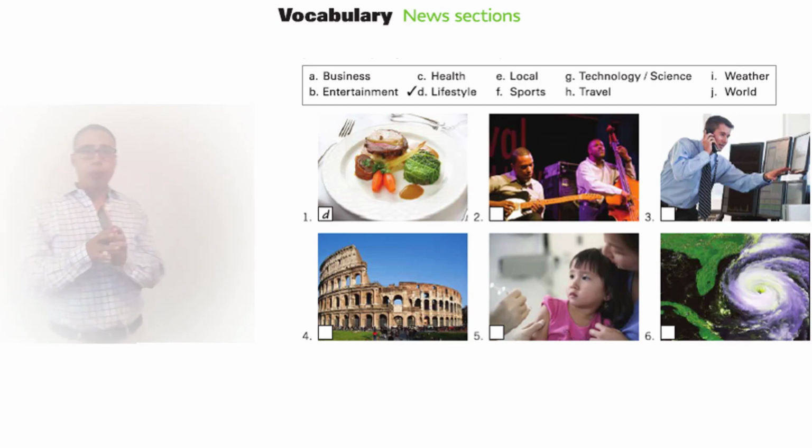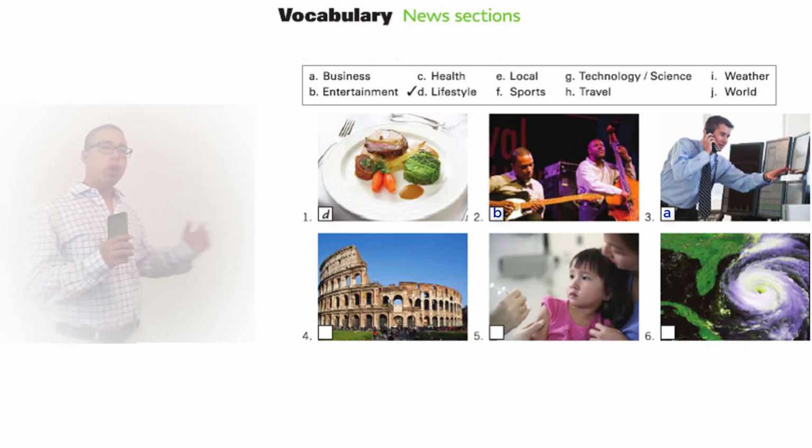Okay, so number 2, we see 2 musicians with instruments. Now, which news sections can you find musicians and instruments? It's B, entertainment. Okay, number 3, we got a businessman with a tie, a phone, and maybe it could be computers looking at information. So what news section do you think this picture belongs to? This is A, business.